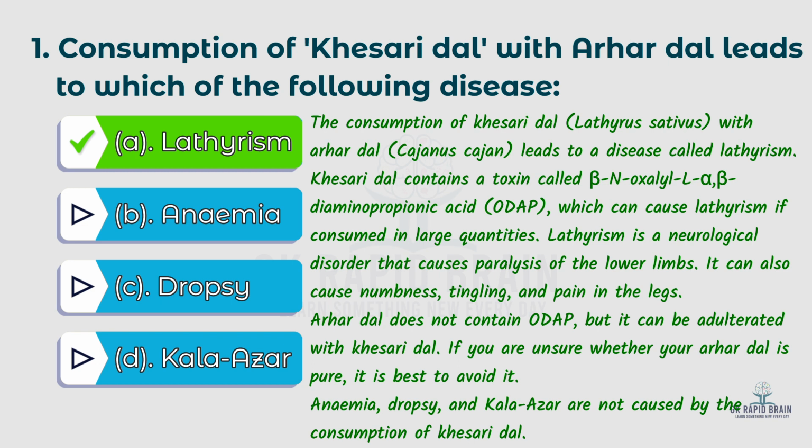Khesari dal contains a toxin called beta-N-oxalyl-alpha,beta-diaminopropionic acid, ODAP, which can cause lathyrism if consumed in large quantities. Lathyrism is a neurological disorder that causes paralysis of the lower limbs. It can also cause numbness, tingling, and pain in the legs. Arhar dal does not contain ODAP, but it can be adulterated with khesari dal. If you are unsure whether your arhar dal is pure, it is best to avoid it. Anemia, dropsy, and kala azar are not caused by the consumption of khesari dal.